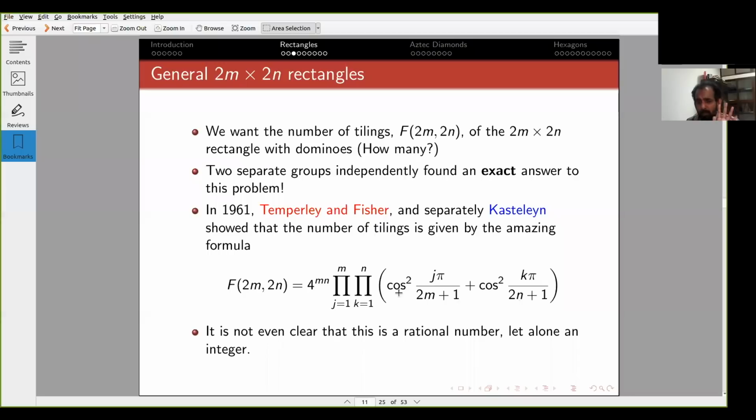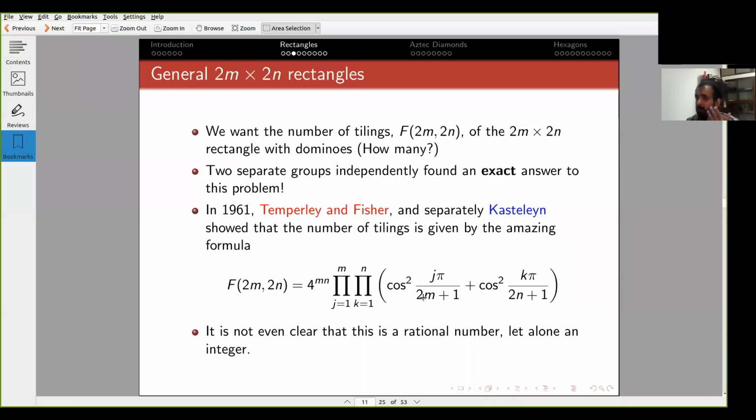So let us appreciate, I want to spend some time appreciating the non-triviality of this formula. So m and n are integers, and unless m is something like 1 or 2, we don't know a general formula for cosines like this.